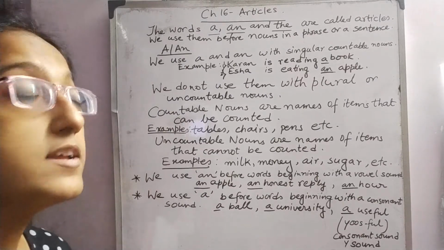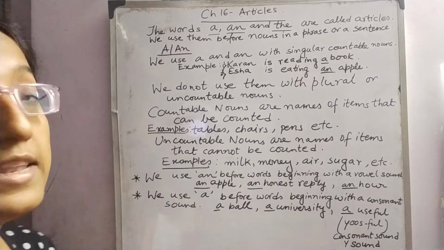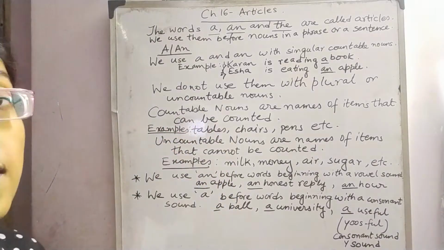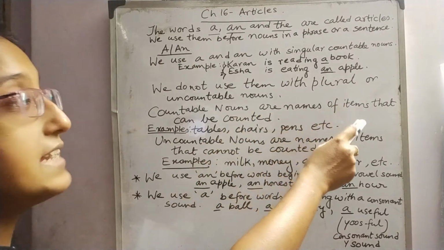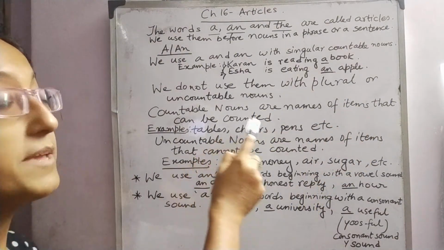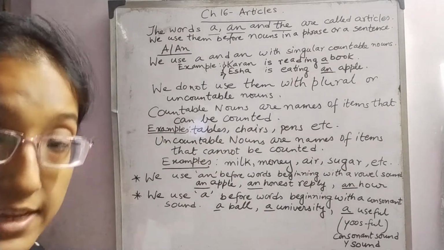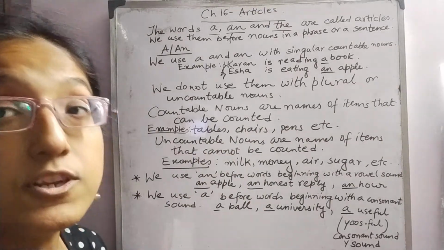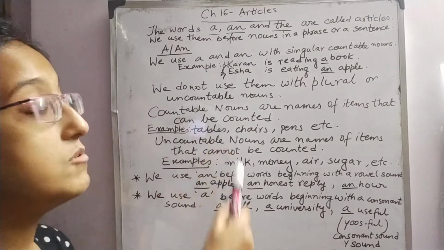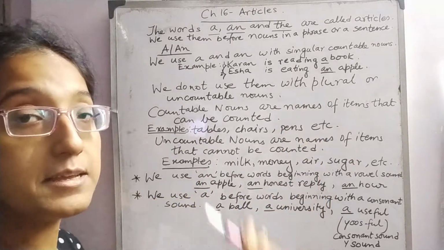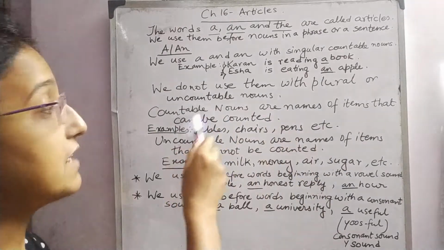Now, what are countable nouns? Let's look at the board. Countable nouns are names of items that can be counted. That means we can count those nouns. So, countable nouns are names of items that can be counted.